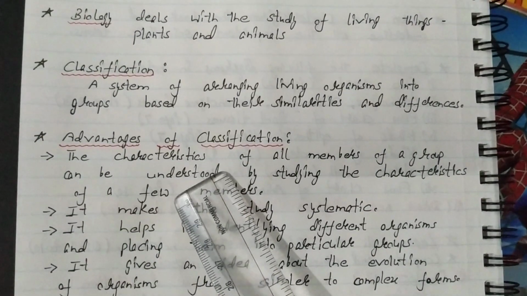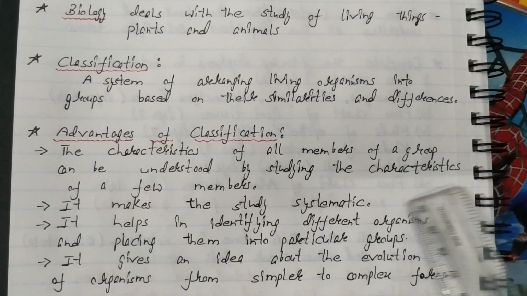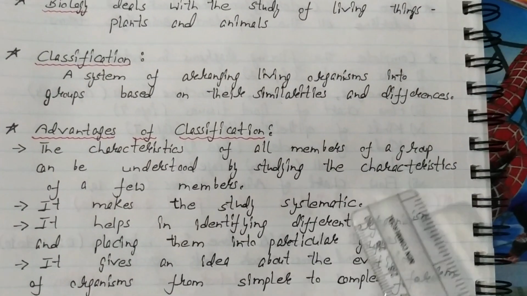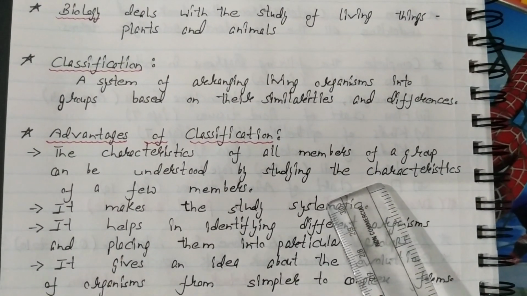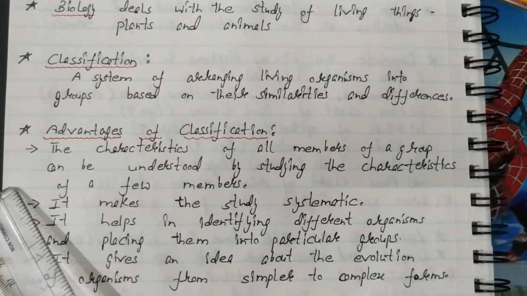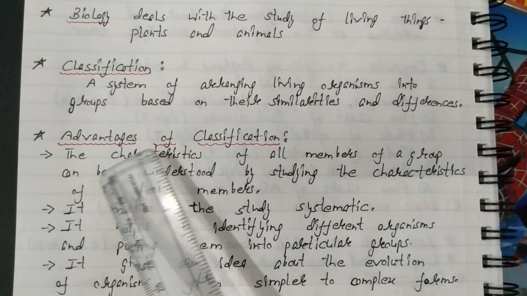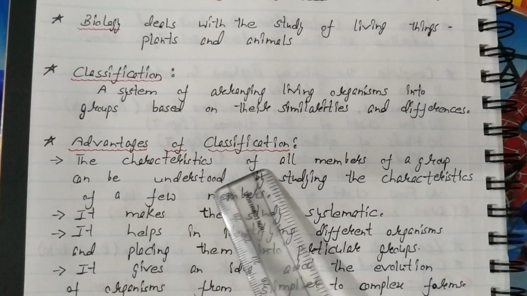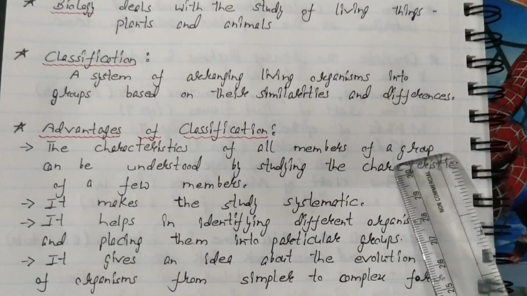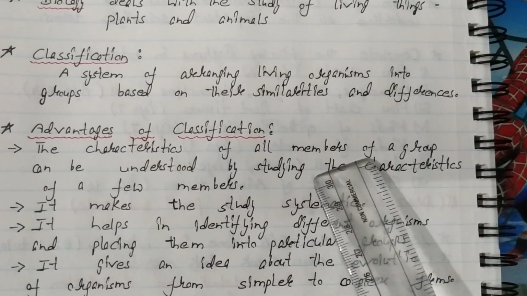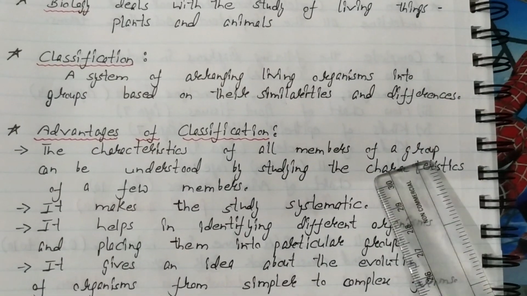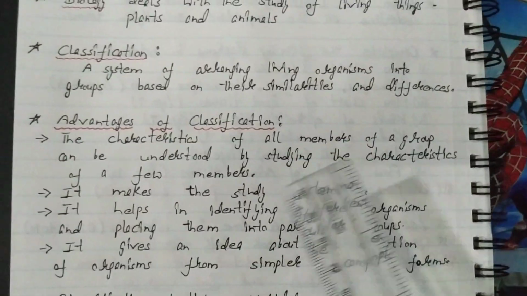So you need not study their characters one by one. You just need to know the common characteristics of the organisms placed in a particular group. Those characteristics resemble the characteristics of all the members of the group. So you can easily study the characters of all the members placed in one group.